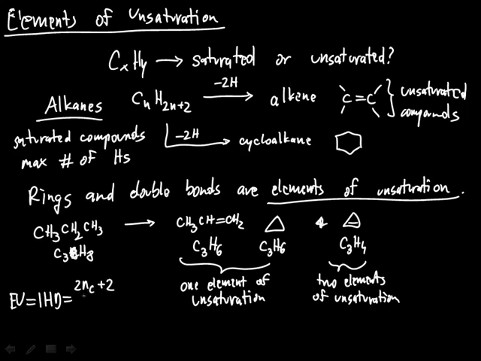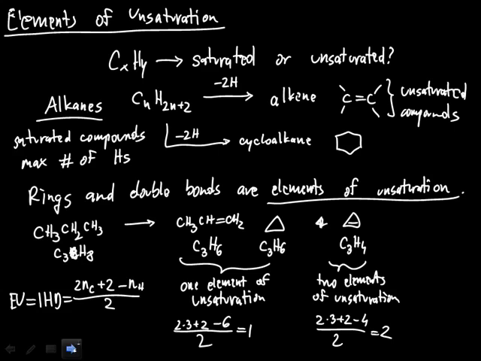This is nothing else than the number of hydrogens in a saturated hydrocarbon, minus the number of hydrogen atoms, and divided by 2. If we calculate this for these structures, then it will be 2 times 3 plus 2 minus 6 over 2, and this will give us 1, whereas here we will have 2 times 3 plus 2 minus 4 over 2, and this will give us 2. So it's all consistent.